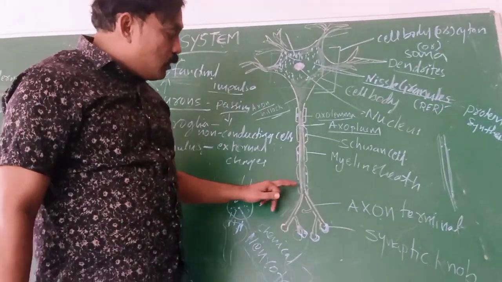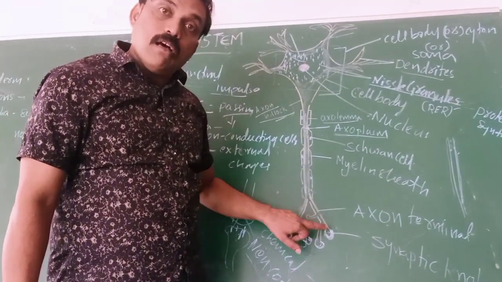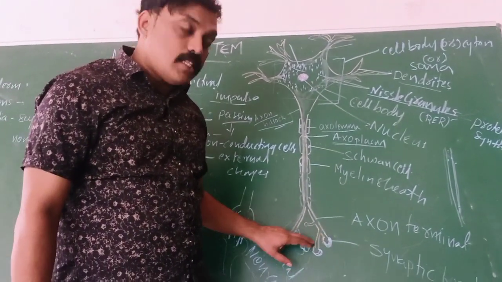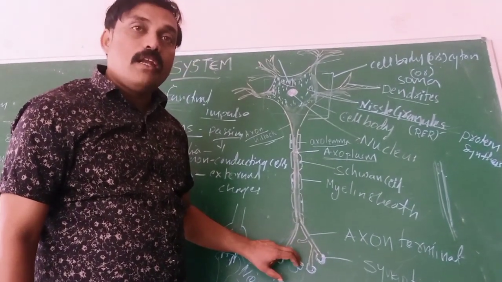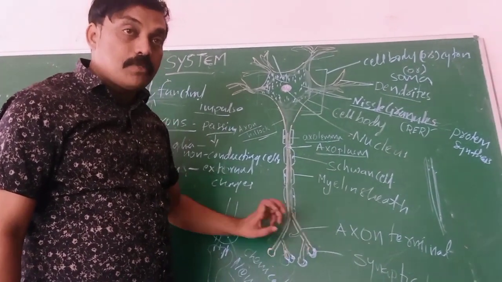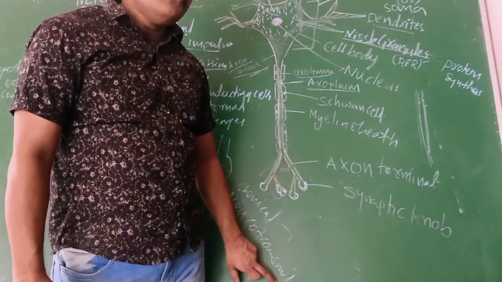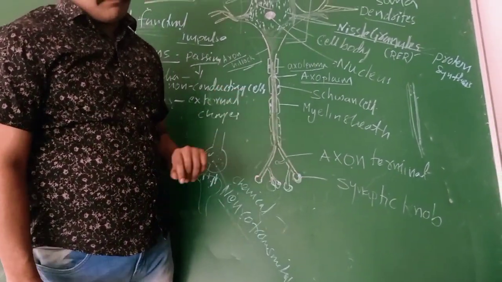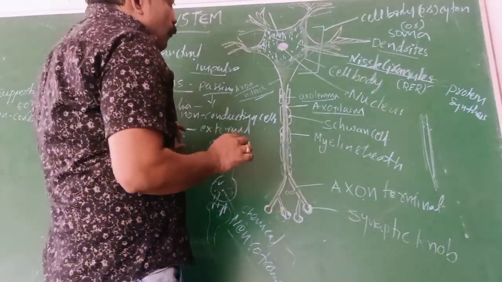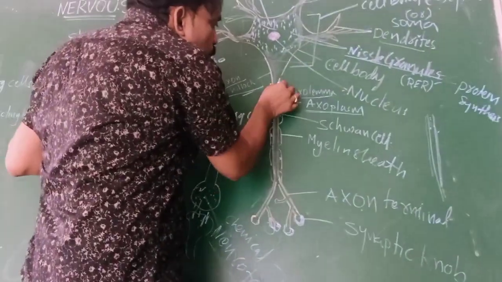Okay, your last part of the axon ending with what? Axon terminals. At the end of the axon terminal, there are bulb-like structures, which we can call synaptic knobs. See these synaptic knobs; inside the synaptic knobs, the liquid chemical is there. That chemical we can call neurotransmitters.